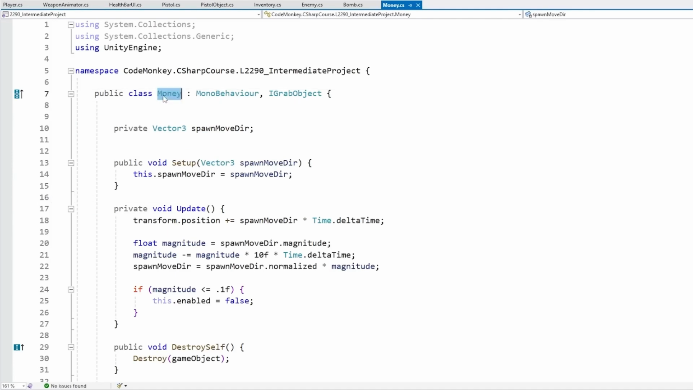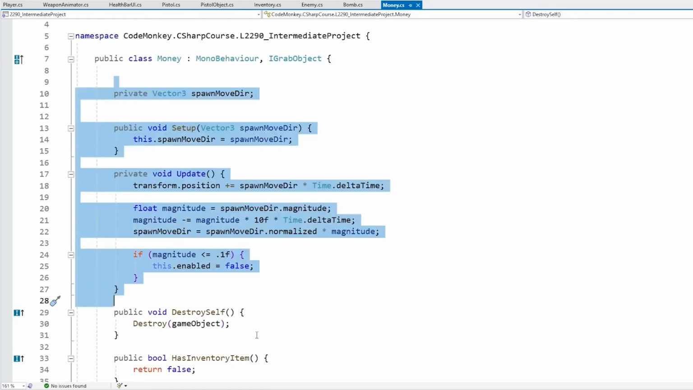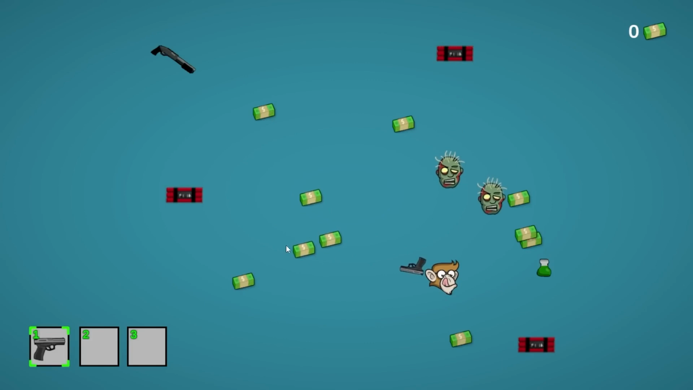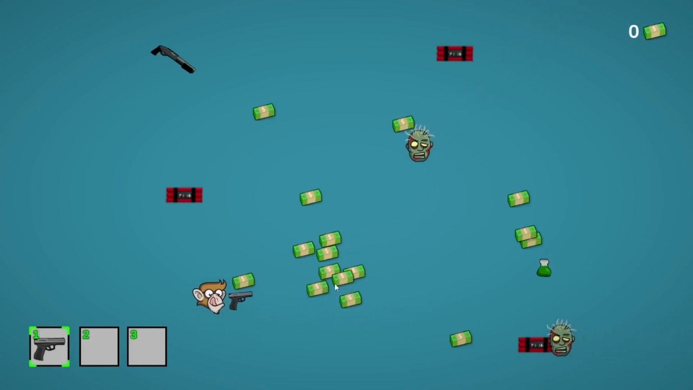So one of those is, of course, the money class. As you can see, it extends the MonoBehaviour class. This is the base Unity class, so this can be used as a component, and then it implements the iGrabObject interface. Then for the logic over here, it's pretty simple. This is really just some movement logic. So over here with the weapon, if I shoot a zombie, yep, there you go, the money gets spawned and moves a little bit, just to have a nice little bit of visual polish.